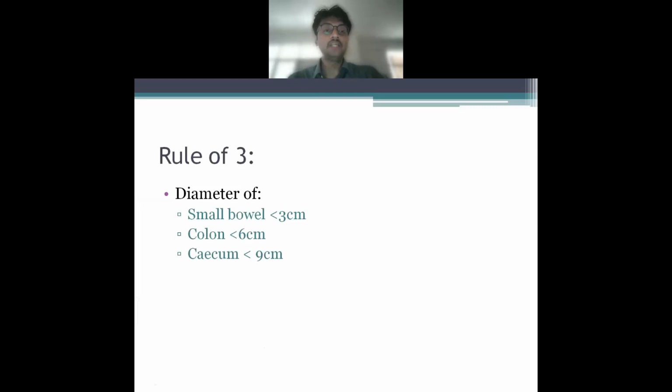You need to remember the rule of three, that is, the diameter of small bowel is less than 3 centimeters, while colon is less than 6 centimeters, and cecum is less than 9 centimeters. So in an X-ray, if the diameter of the bowel is larger than these values, then you think that the patient might be having intestinal obstruction.